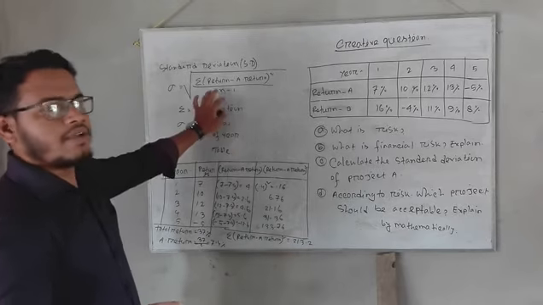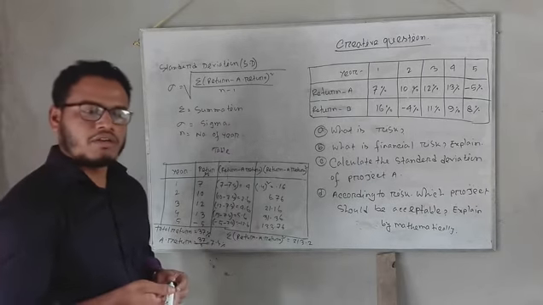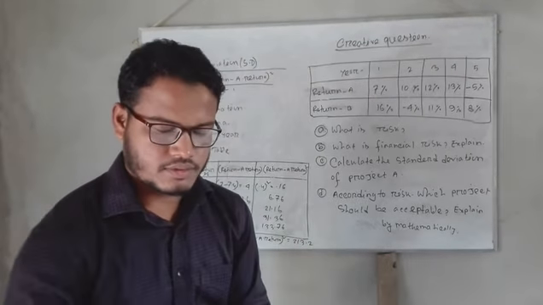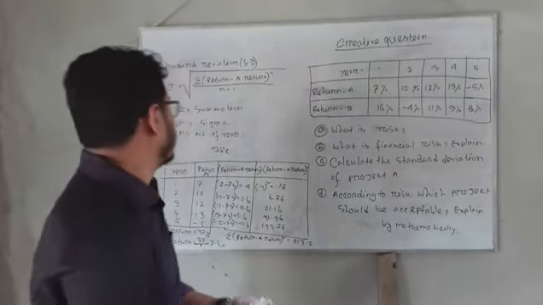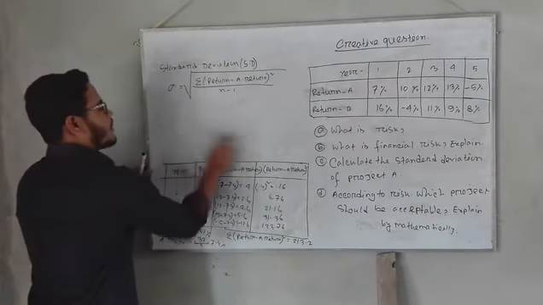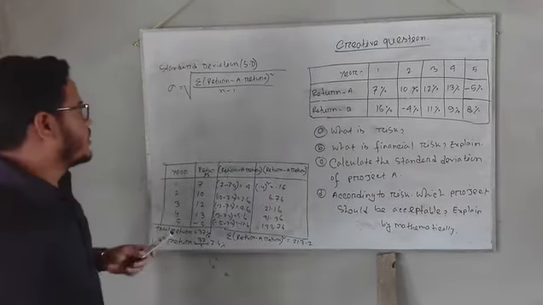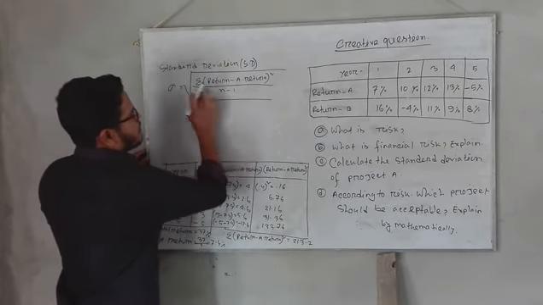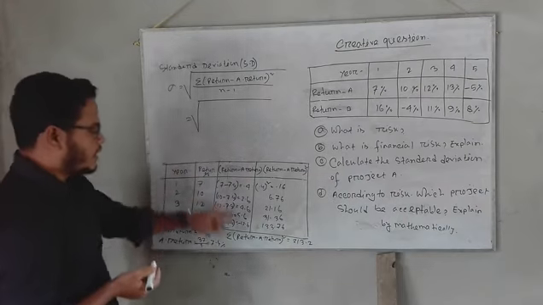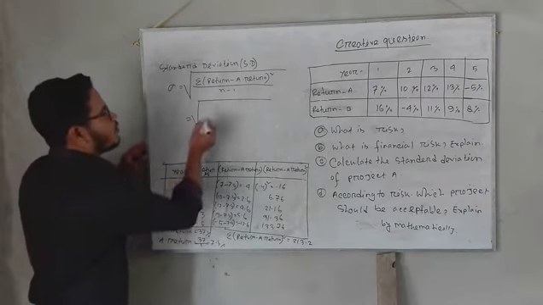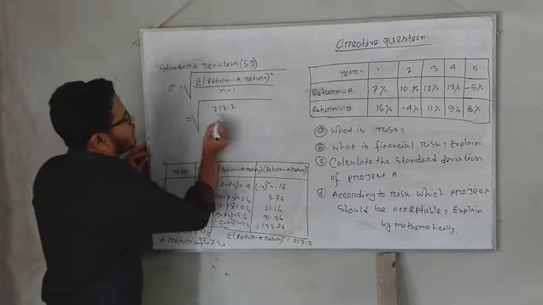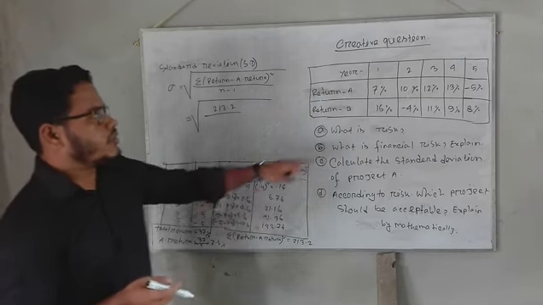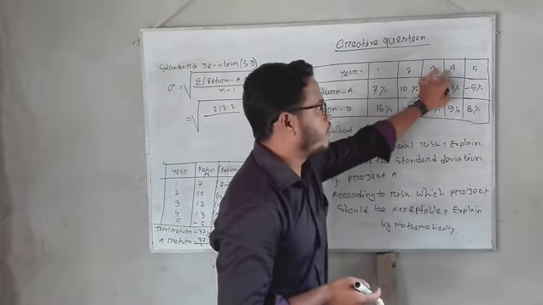Now I put this value in the formula to get the standard deviation. The summation of return minus average return squared is 213.2, divided by n minus 1, where n is the number of years: 1 year, 2 year, 3 year, 4 year and 5 year.